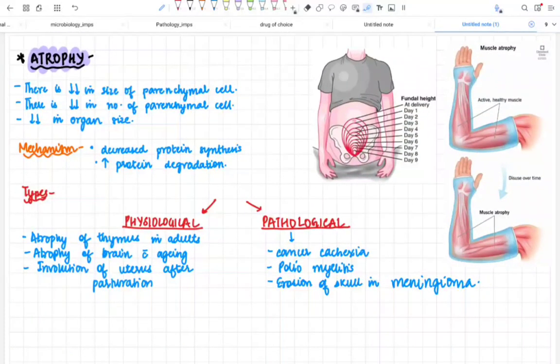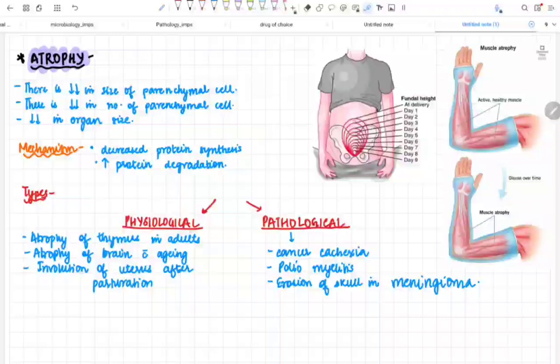Now the third, it is the atrophy. What does atrophy mean? I said it earlier. It is a decrease in the size of parenchymal cells. It is a decrease in the number of parenchymal cells. So ultimately what happens? There is a decrease in the organ size. What is the underlying mechanism? The underlying mechanism is that there is decreased synthesis of protein in the body, along with increased protein degradation. Now in the cell, your protein is not made and there is more protein lost. So ultimately the cell will shrink, and this shrinkage of the cell will cause the atrophy, and ultimately the organ size will decrease. This is the main funda.